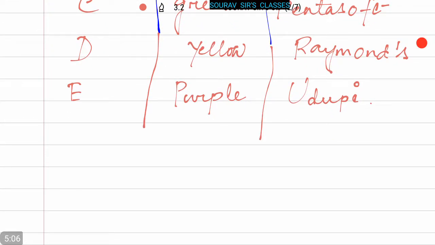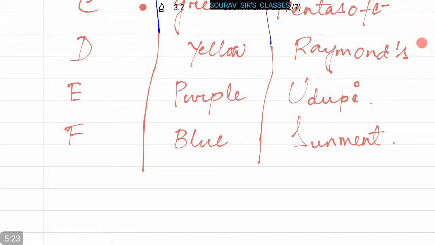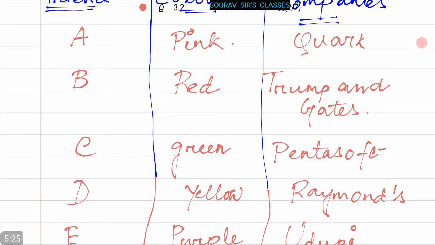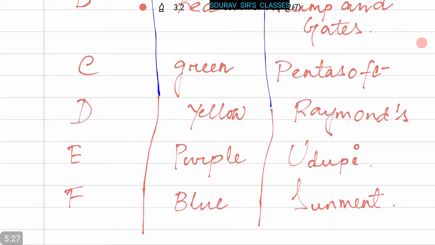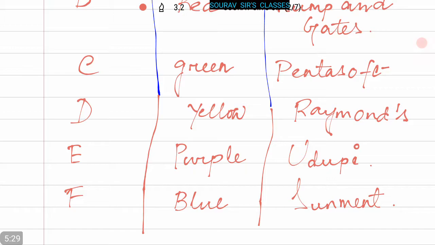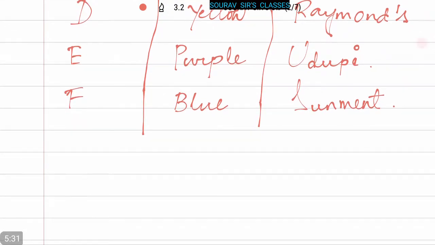Now the last one, F, wears a blue shirt and works in Summit. So this is the chart we prepared on the basis of the passage and the information given in the passage. Now let's go to the questions.